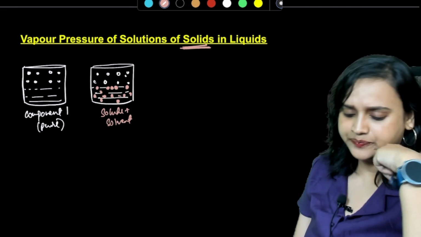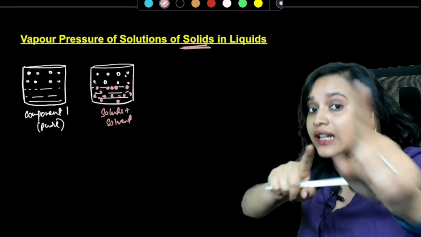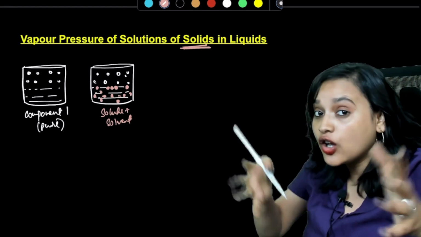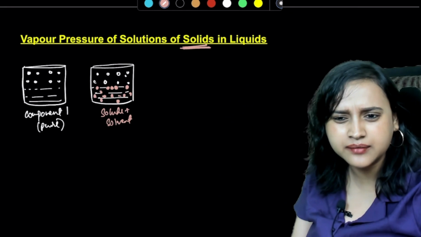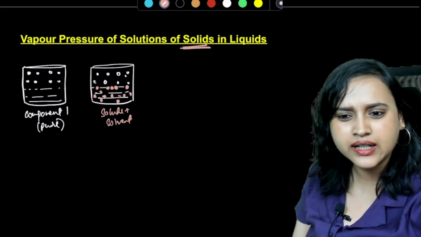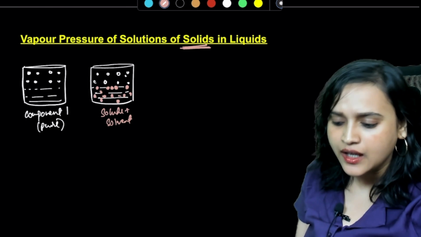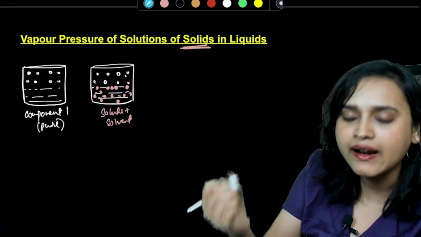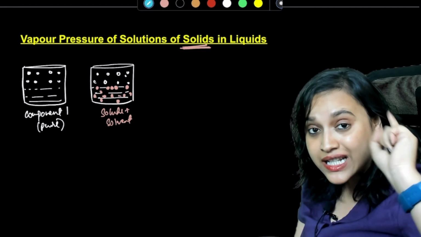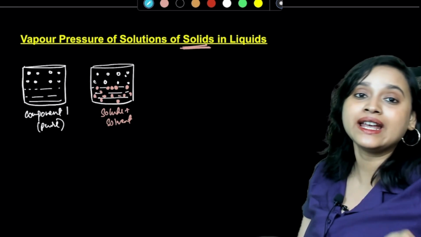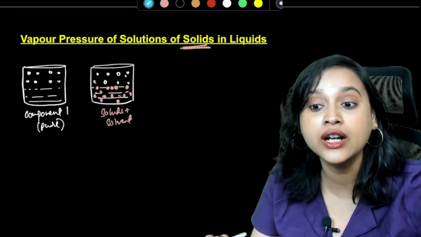Now tell me something. If I add a solid in the liquid which is volatile, is the solid also volatile? Do you think the solid is also going to evaporate? No, right? It is not going to. So can I write that the vapor pressure of the solution at a given temperature is found to be lower than the vapor pressure of the pure solvent at the same temperature? Do you all agree with me?